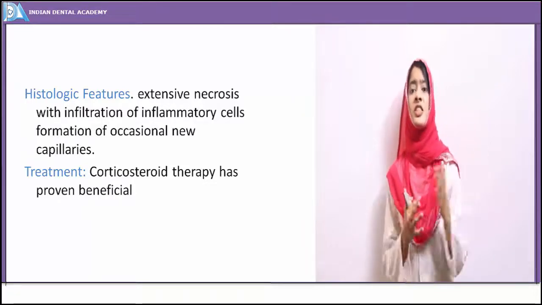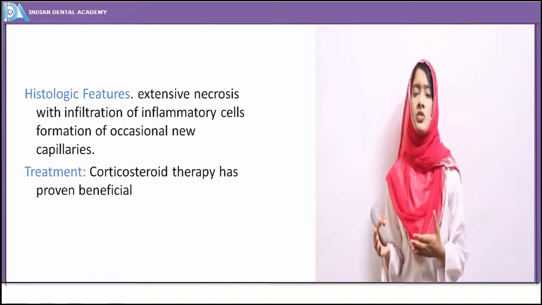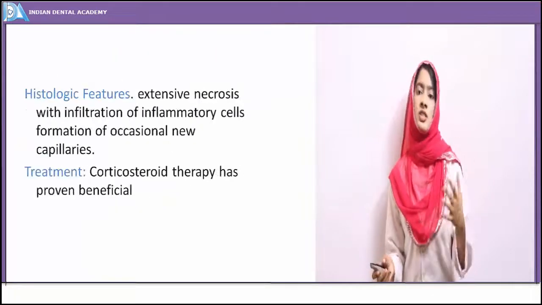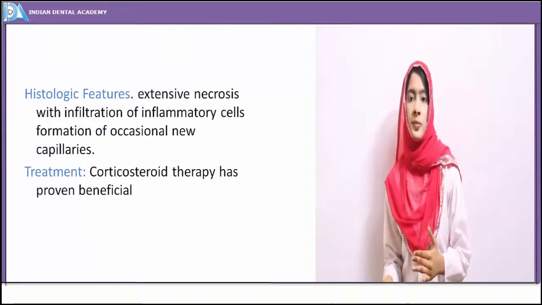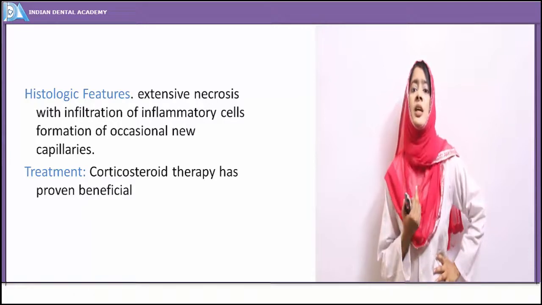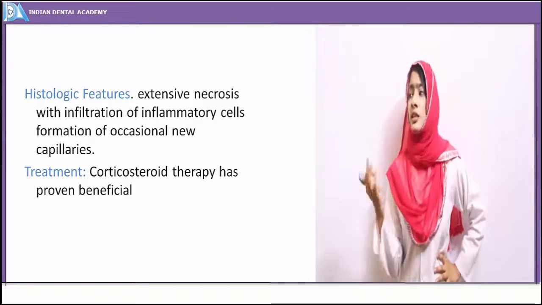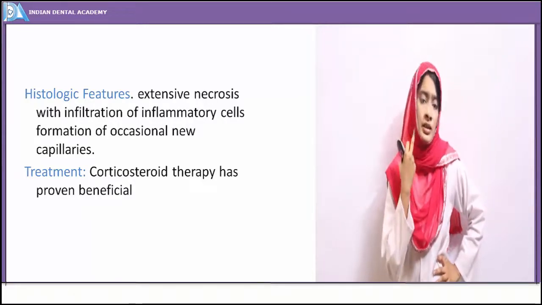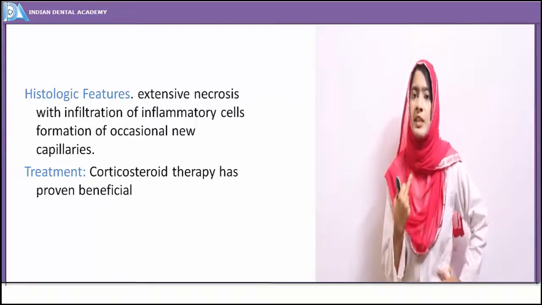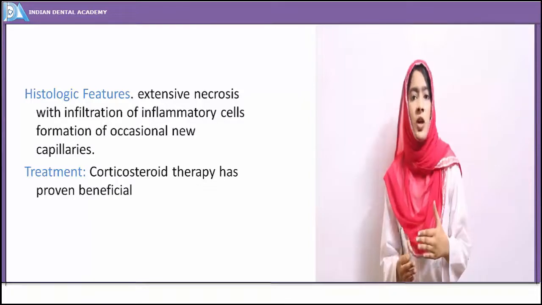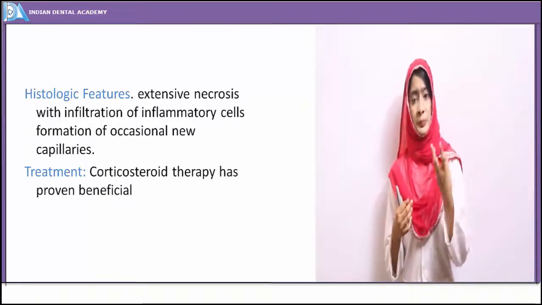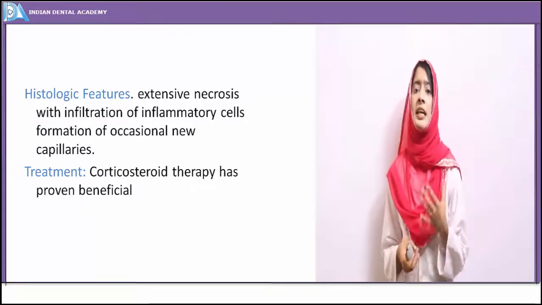Because of the extensive soft tissue loss and the destruction of bone, eventually malignant lethal granuloma just leads to death of the patient. In this malignant granuloma, even the oral mucosa, the larynx, pharynx, and respiratory epithelium are also involved. Because of the involvement of respiratory epithelium, it leads to dysphagia or inability to breathe properly, and ultimately death.